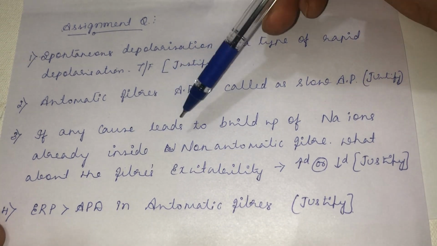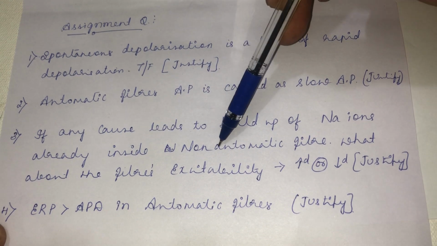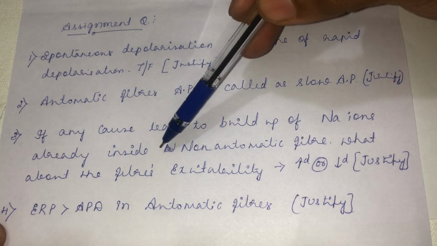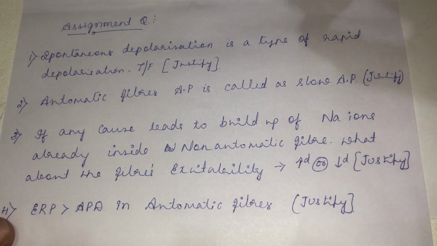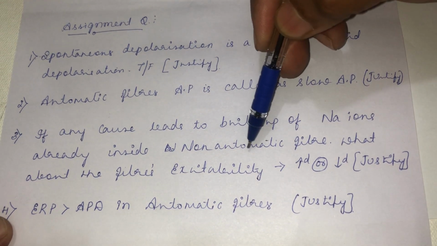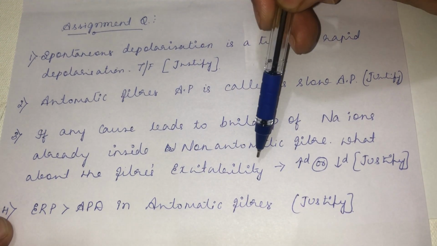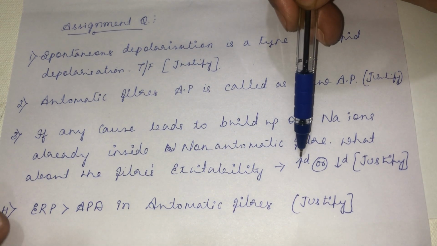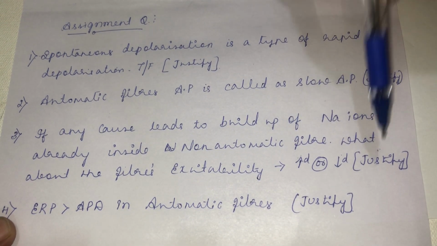If any cause leads to a buildup of sodium ions inside a non-automatic fiber, so that the sodium concentration inside the cell is higher, what about the fiber's excitability? Is excitability increased or decreased? Justify your answer.